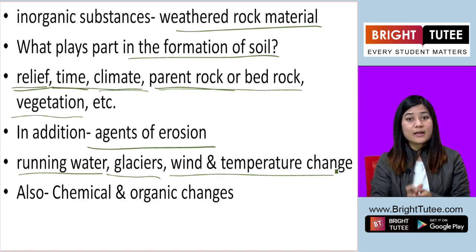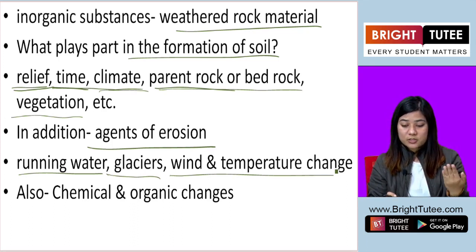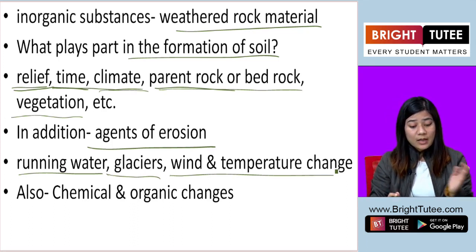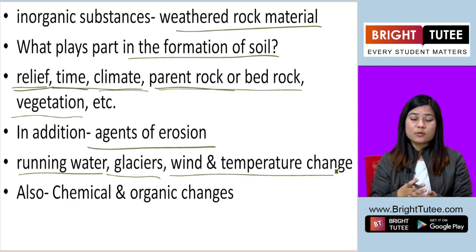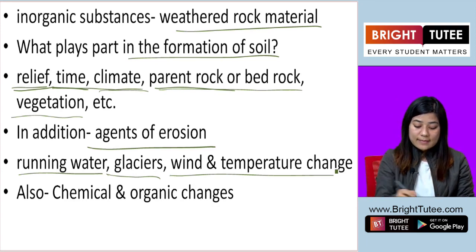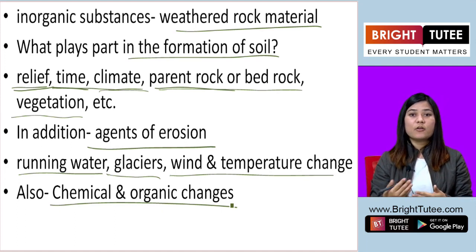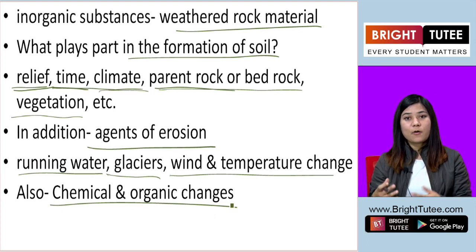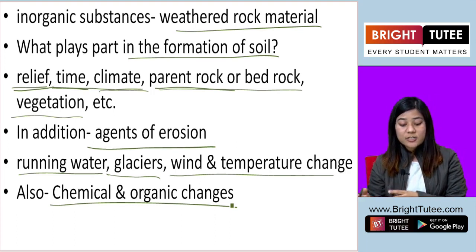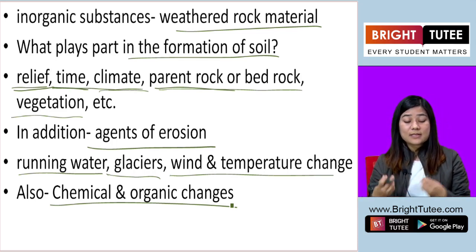All these are important agents of erosion which aid the formation of soil. Another important role is played by chemical and organic changes. As a result of chemical and organic changes, soil formation also takes place. So soil is formed by chemical and organic changes, by the agents of erosion, and also by climate, landscape, time, vegetation, etc.